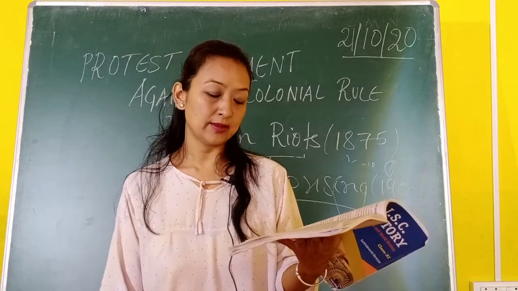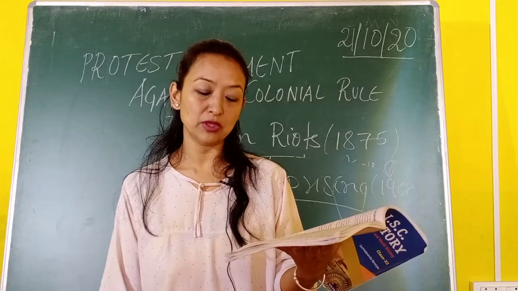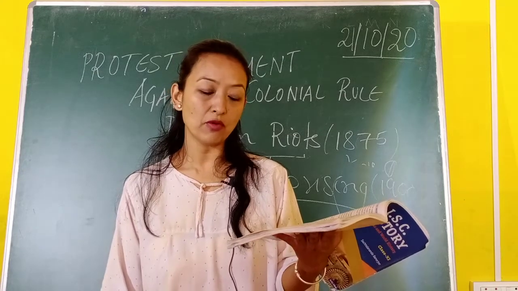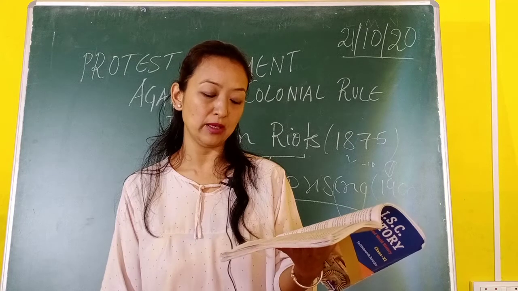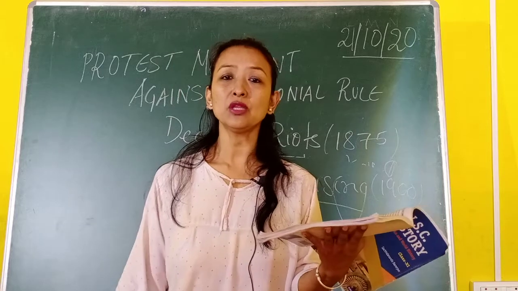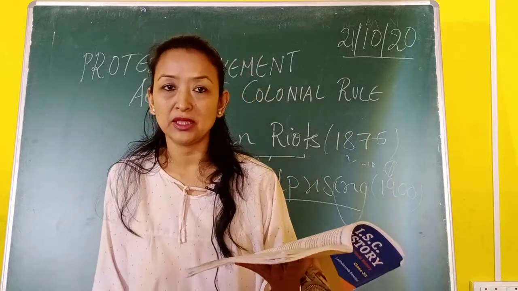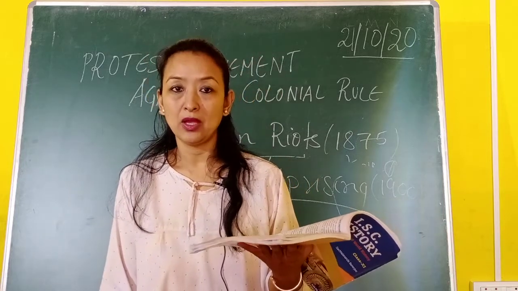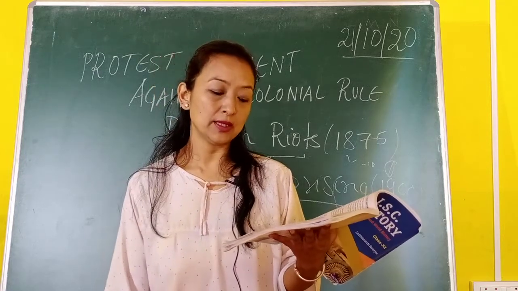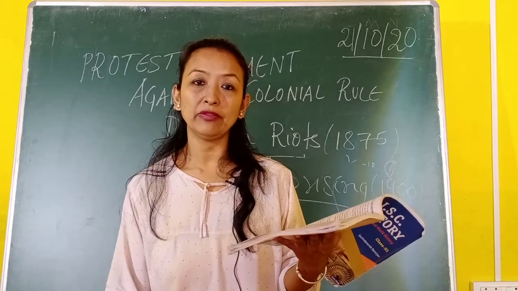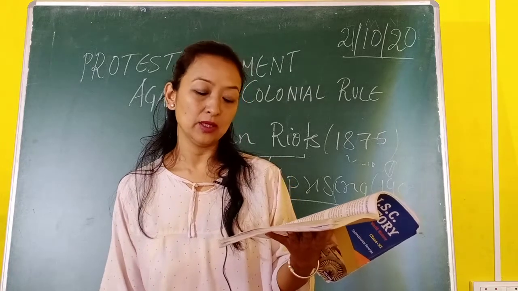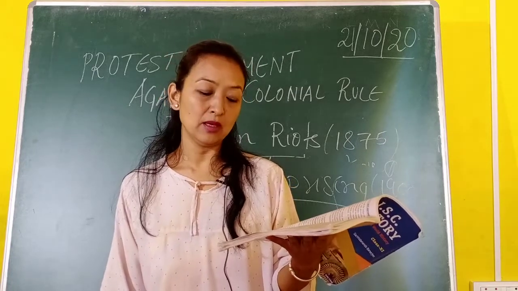The Mundas accepted Christianity with the belief that German missionaries would set things right by checking the malpractices of the zamindars, forced labor, the colonial land revenue system, and the erosion of the customary right on the forest land. These Munda people converted to Christianity thinking that the Germans would help and protect them from the zamindars, give them the right over the forest, and save them from the malpractices.